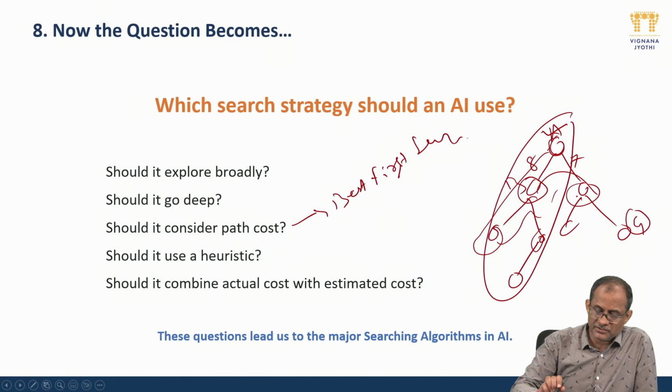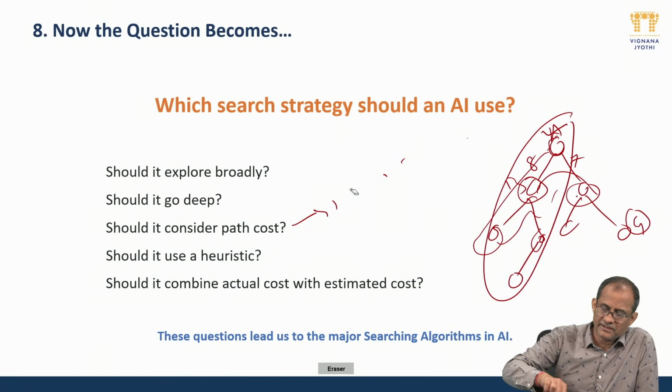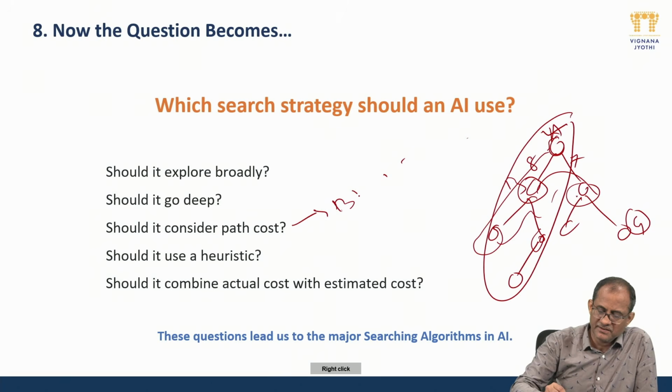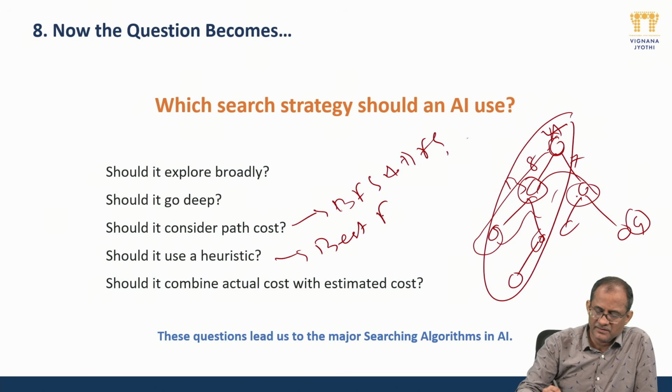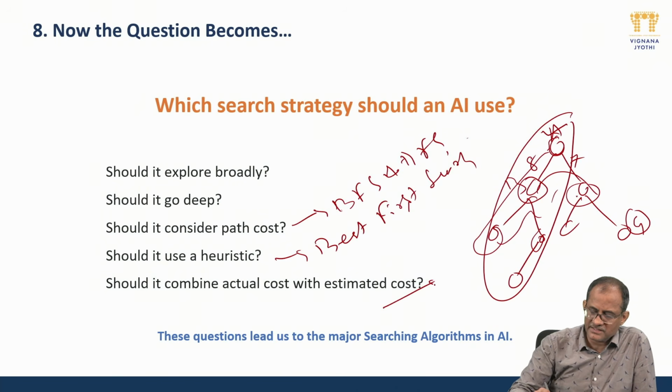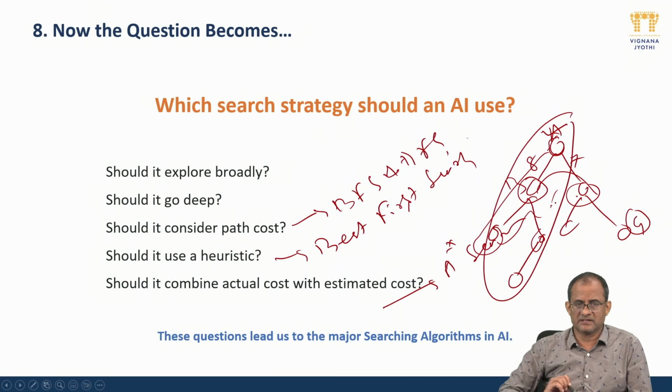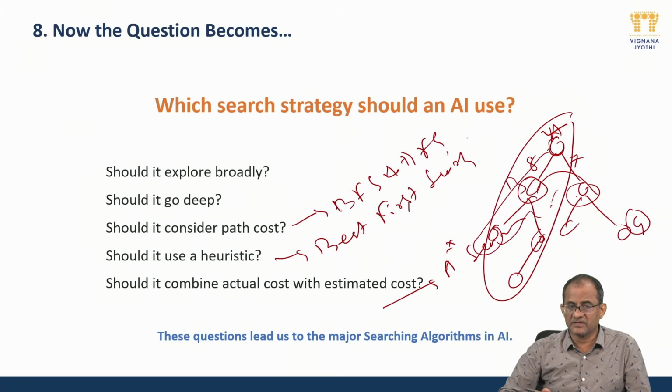Sorry, it's a mistake here. Here it is BFS and DFS. Here it is best first search. This one is an example of the A star search algorithm. For different purposes, different inputs, different feasibility, we have different algorithms.